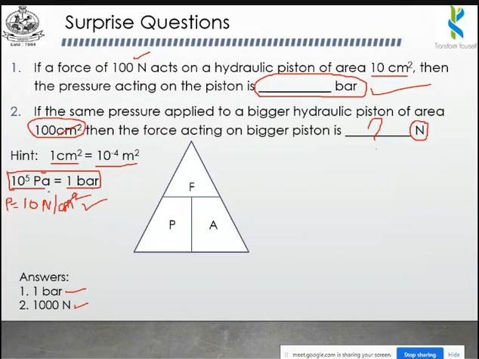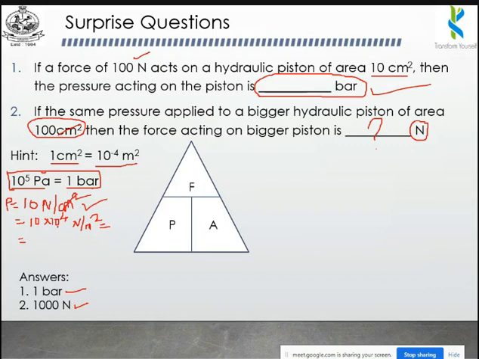Now just convert this 10 Newton per centimeter square into bar. If you want to convert centimeter square into meter square, you have to multiply by 10 to the power 4. So 10 into 10 to the power 4 Newton per meter square. This particular value is equal to pascals.